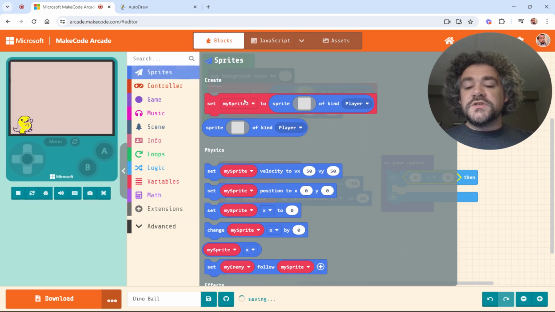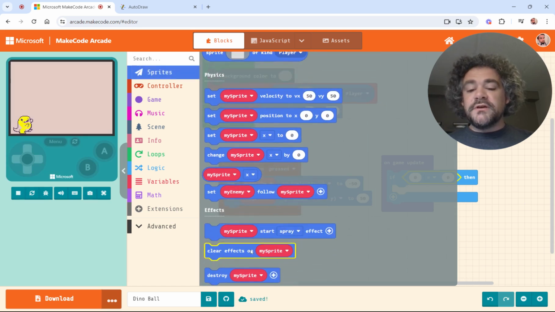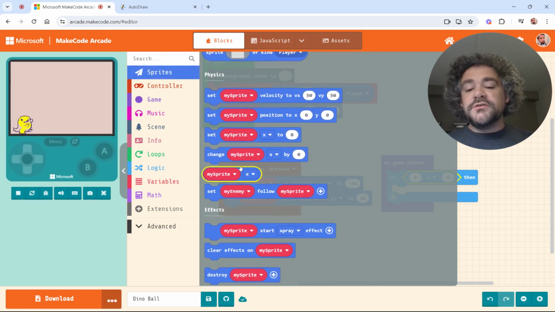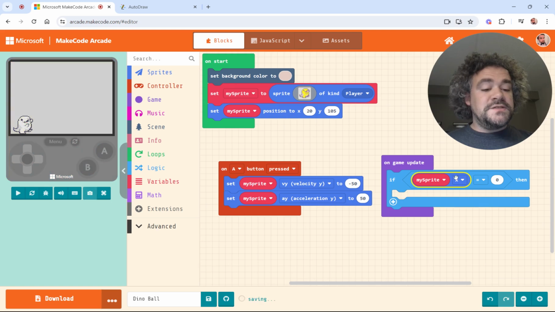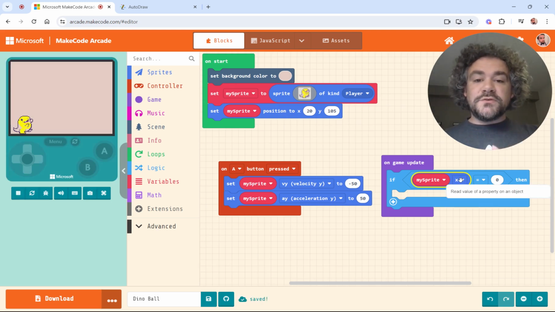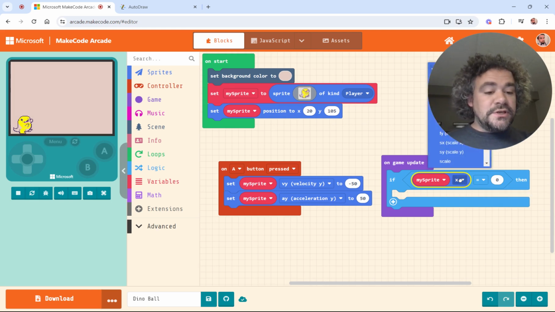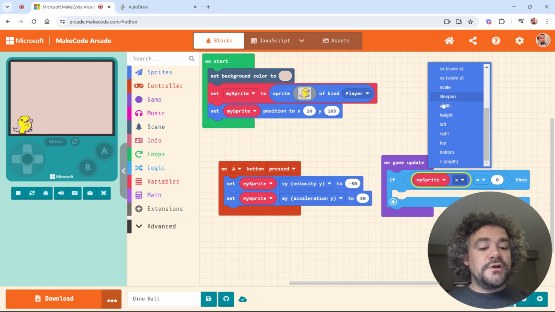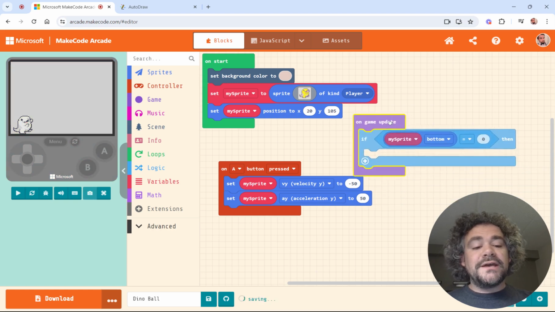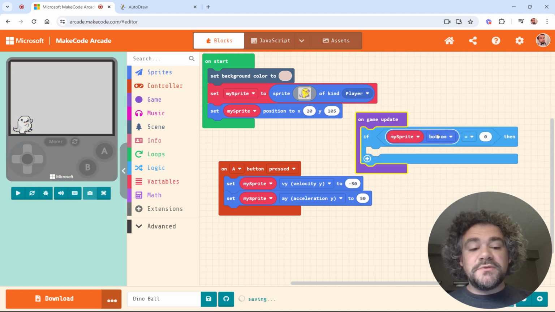And then we're going to go to sprite, and we're going to grab this bubble here. Remember, this bubble allows you to grab values for the sprite's stats. Instead of doing x, because x measures the middle of the sprite, I'm going to click on it and drag it down to the part that says left, right, top, bottom. I want the bottom.